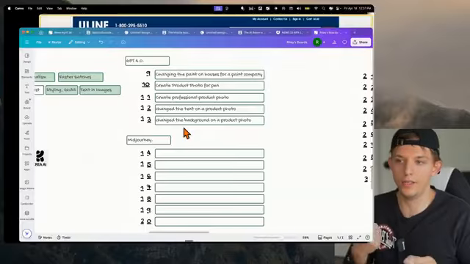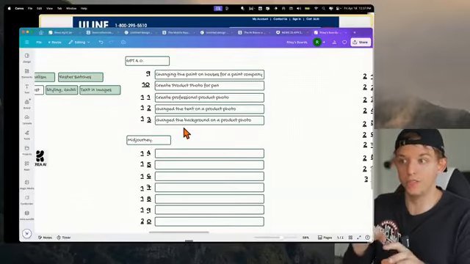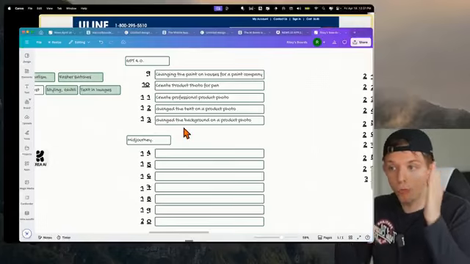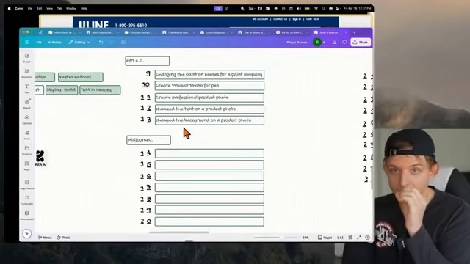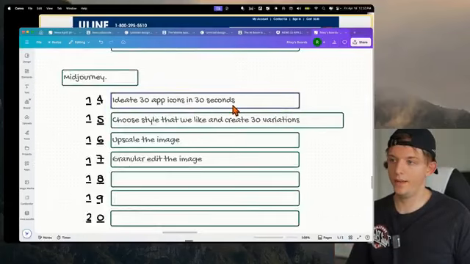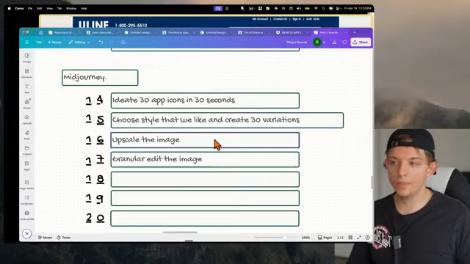to have this creative ideation process around an icon. And then we were able to create variations of the style that we liked. And then we were able to, at a more granular level, make specific edits, and it maintained the overall style. So we ideated 30 app icons in 30 seconds. We chose a style that we liked, and then we created 30 variations. And then we upscaled the image, and then we made granular edits to the image.